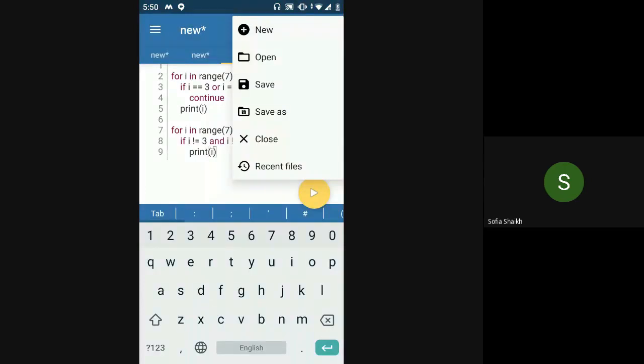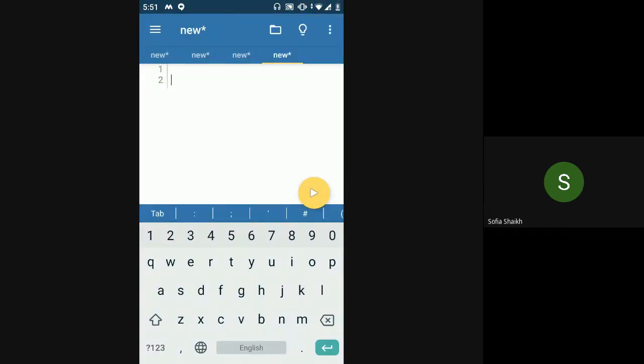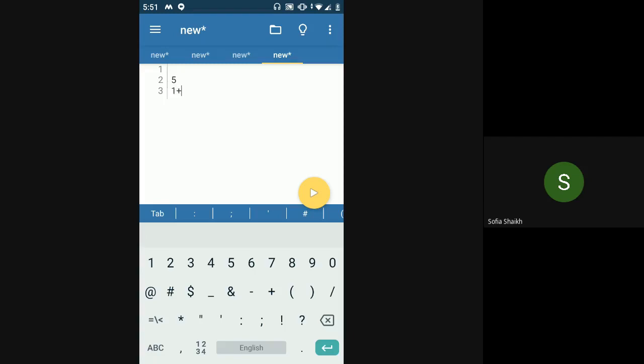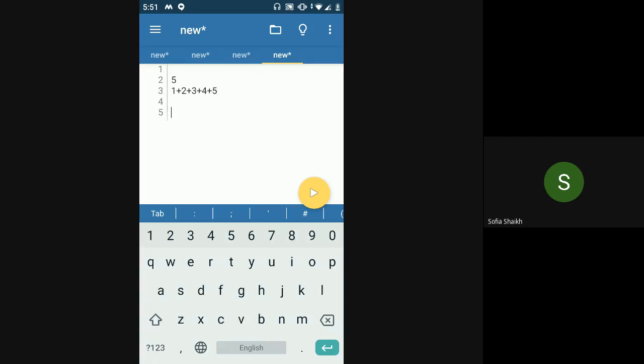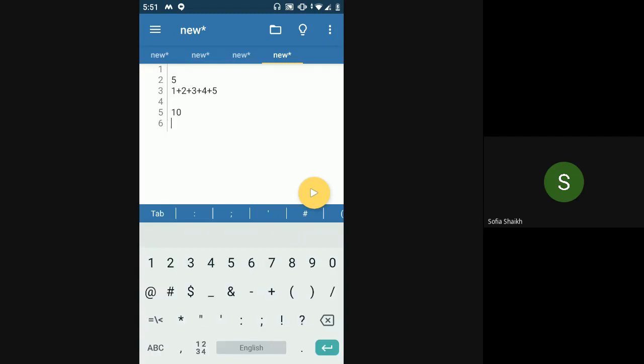So I have to take one number from the user. Suppose the user gives me 5 as the value, right? If the user is giving me 5 as the input, then I have to find the sum of all numbers between 1 and 5 inclusive. That means I have to find 1 plus 2 plus 3 plus 4 plus 5. Similarly, if the user gives me 10, then I have to find the sum of all numbers between 1 and 10. That means I have to find 1 plus 2 plus 3 plus 4, like this, till 10.